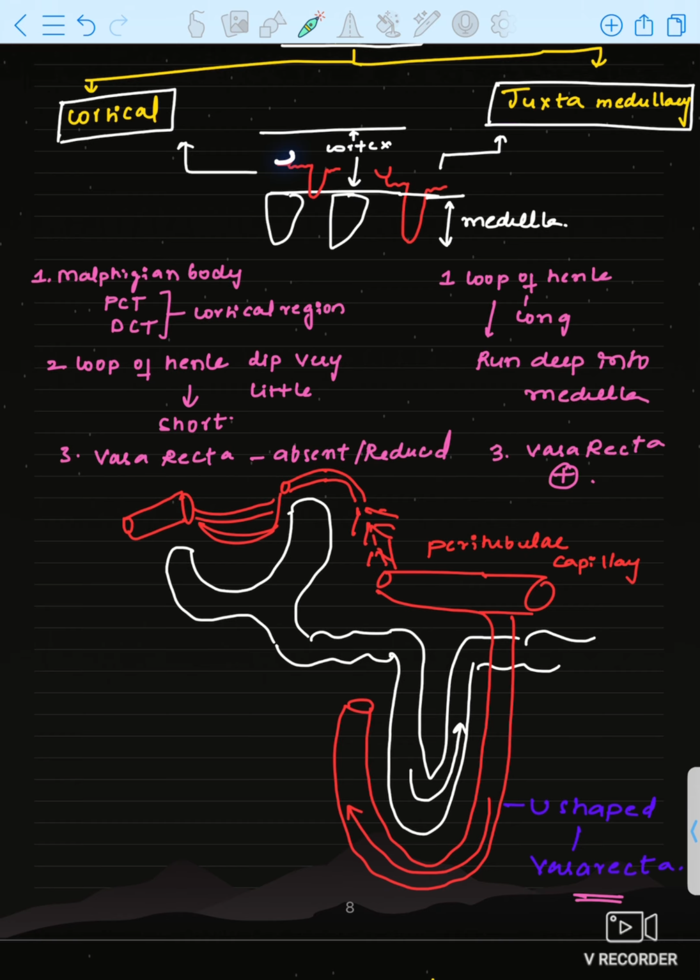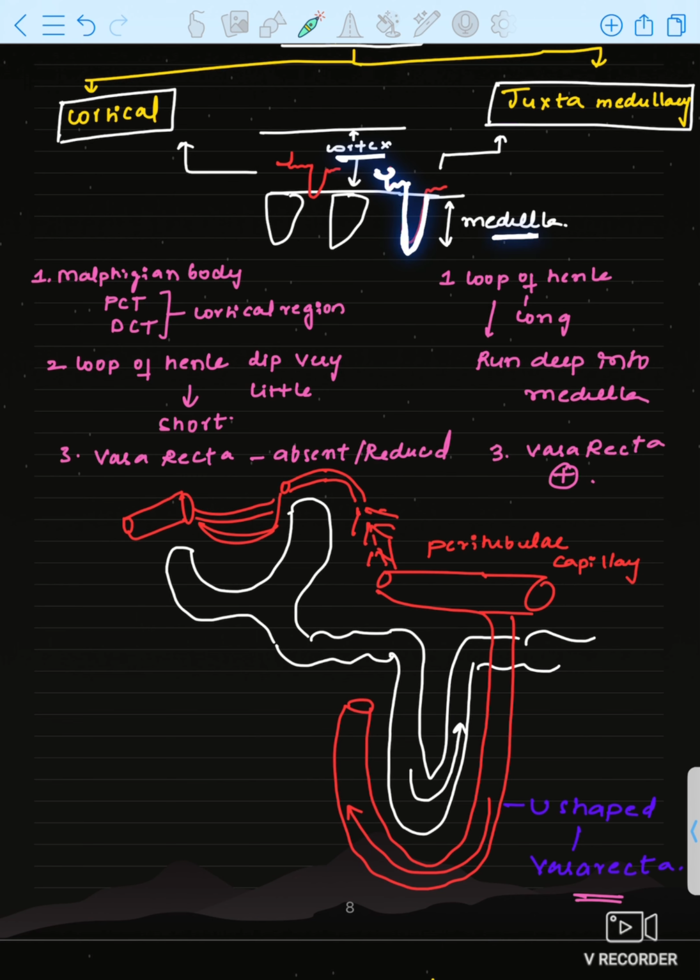This is Bowman's capsule, this is PCT, this is loop of Henle, DCT. This loop of Henle is dipping into the medulla only a little. Whereas some nephrons have their PCT present in the deeper side of the cortex. This is Bowman's capsule, this is PCT, and look at the loop of Henle.